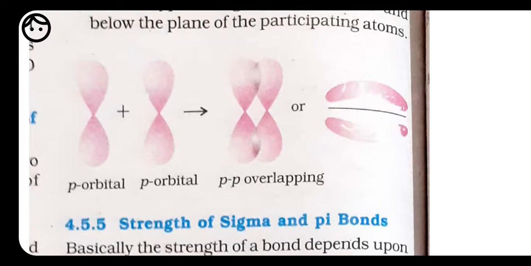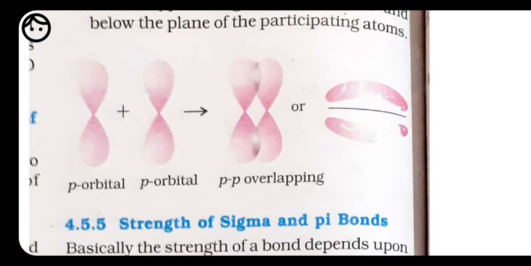Here, because py has one electron and pz also has one electron, whenever the combination or intermixing takes place between py and py, a pi bond is going to form, and for pz and pz, a sigma bond is going to form. So one is sigma and the other one is pi bond, and the bond formed between oxygen is a double bond.